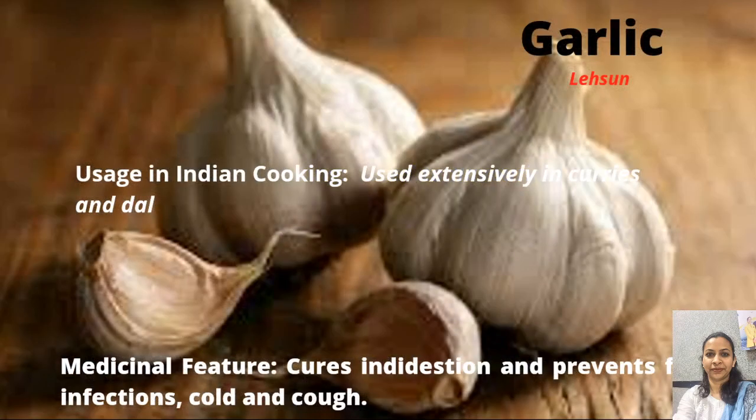The next spice we are going to see here is garlic. It is also called lehsun. It is used extensively in Indian curries and also in dals. It is used to cure indigestion and helps fight infection. It is quite extensively used nowadays to fight against COVID-19.